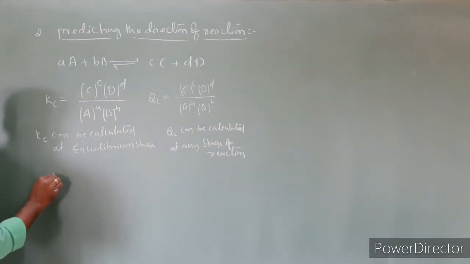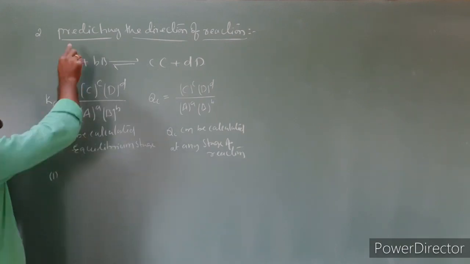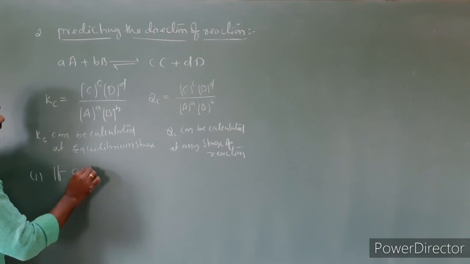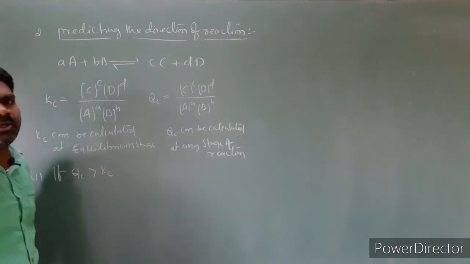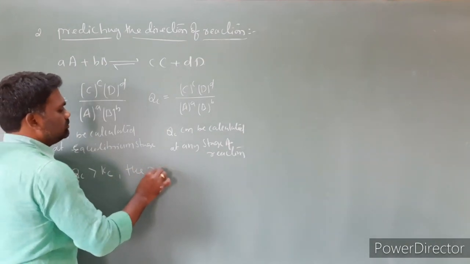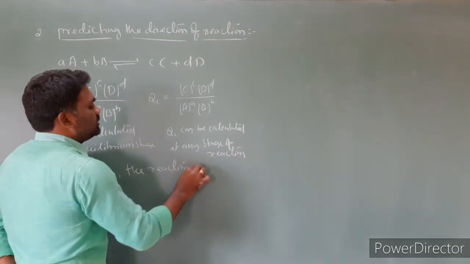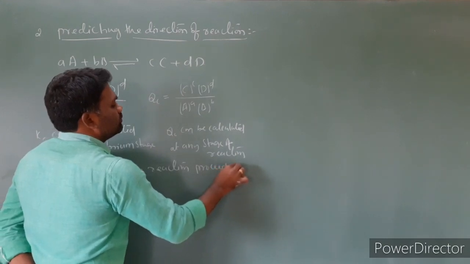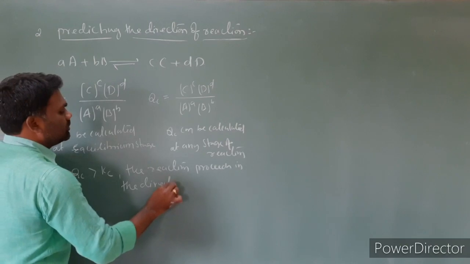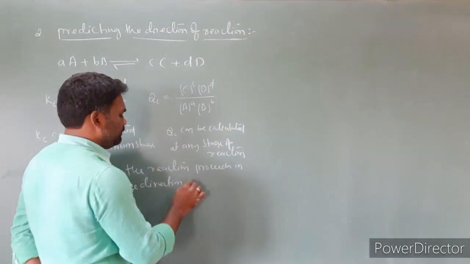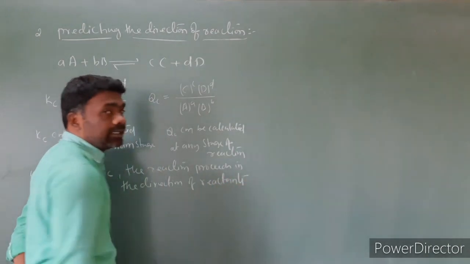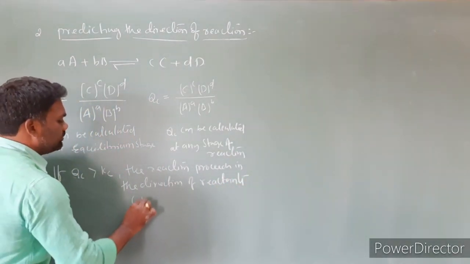So here are three conditions for predicting the direction of reaction. The first one: if Qc is greater than Kc, the reaction proceeds in the direction of reactants. Nothing but a reverse reaction.